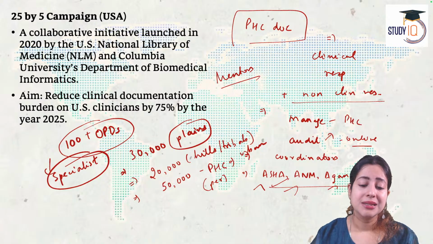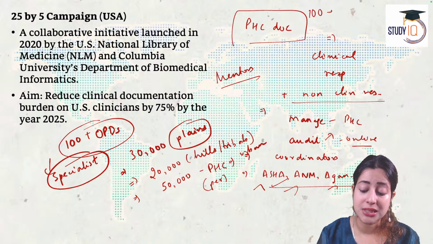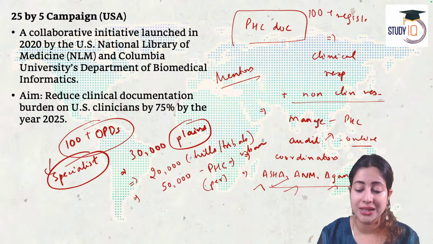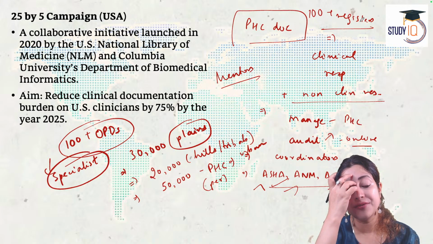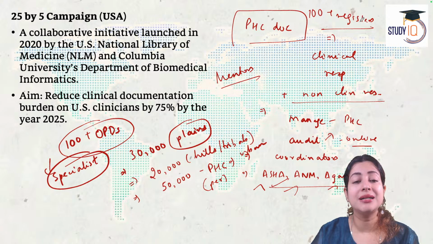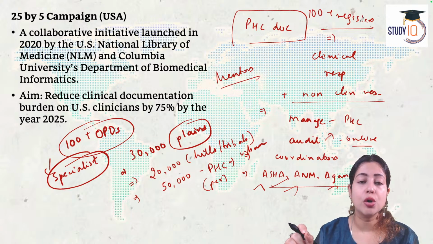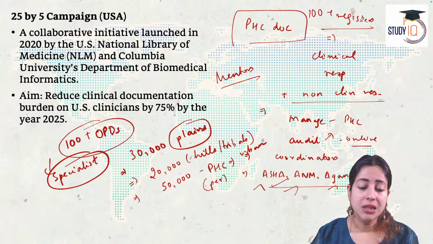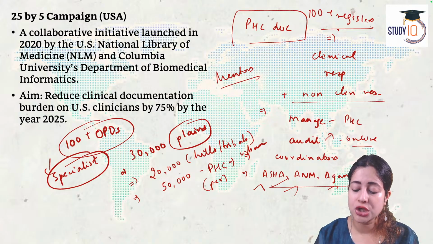So, apart from that, another challenge is that they maintain 100-plus registers. Now, can you imagine? Not only are you dealing with 100-plus OPD every day, you are also maintaining 100-plus registers, written records of patients and the treatment that they got. You are also maintaining digital duplication of records.